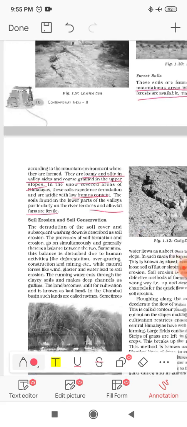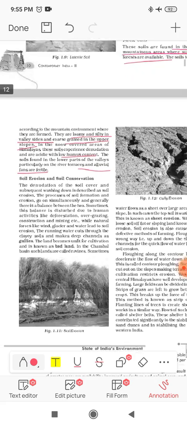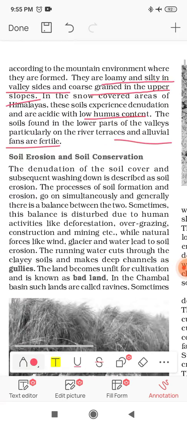Okay, now we'll discuss soil erosion and conservation. First we'll discuss what is soil erosion, then we can go for soil conservation. So what is soil erosion? The denudation of the soil cover and subsequent washing down is described as soil erosion.